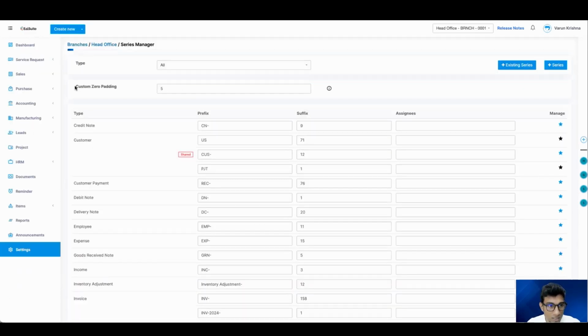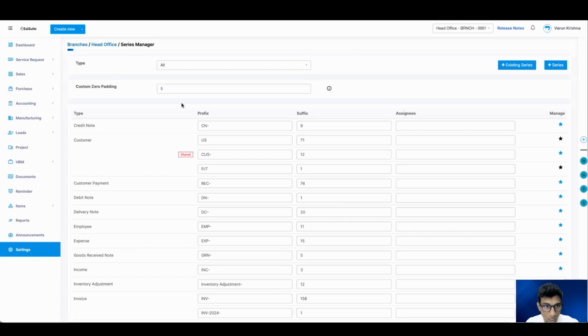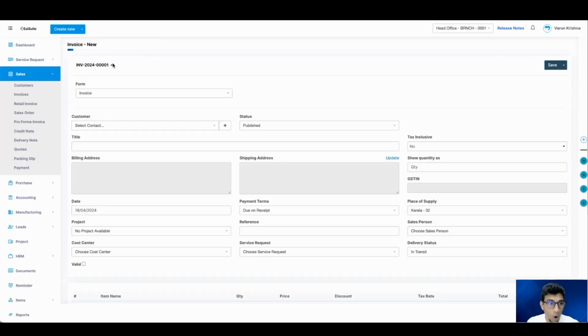So what does this custom 0 padding tell us when we put it as 5, right? Set the padding length for your suffix. Control the number of zeros displayed before the suffix in your code. And the example was whether it should be CUS for customers 00001 or 001. So for invoice, when I kept it like this, you saw that on the 5th position, the 1 was coming in.